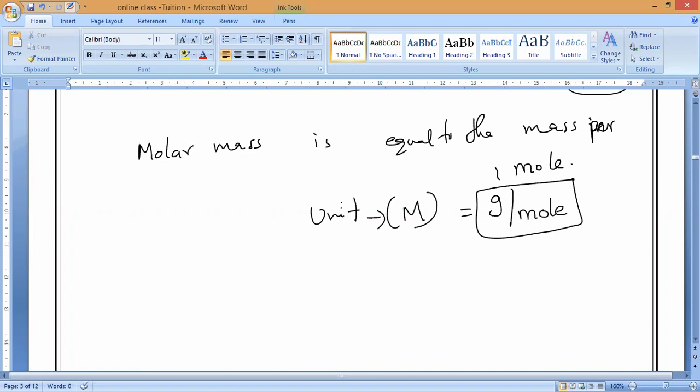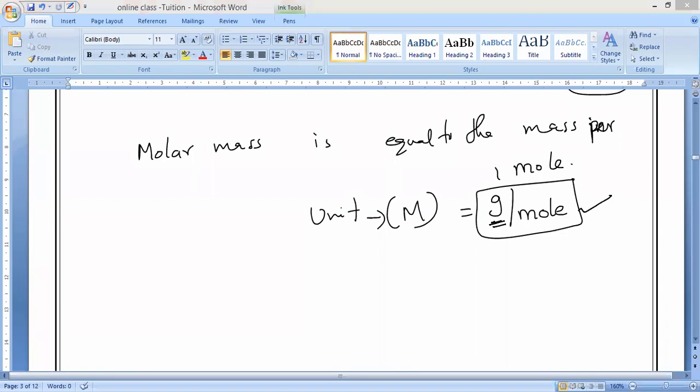What is the unit of molar mass? Not only grams, but grams per mole. You have to remember it. Any doubt in this? Jayvarshini, do you understand?